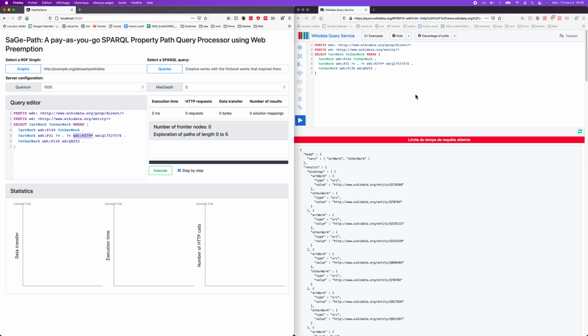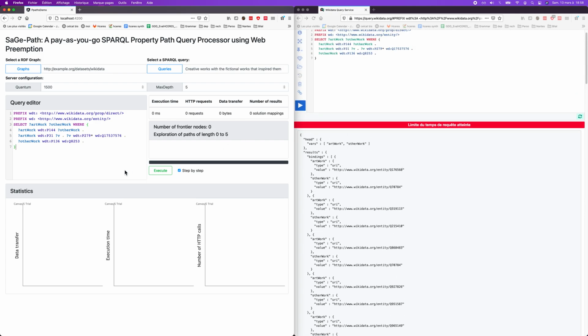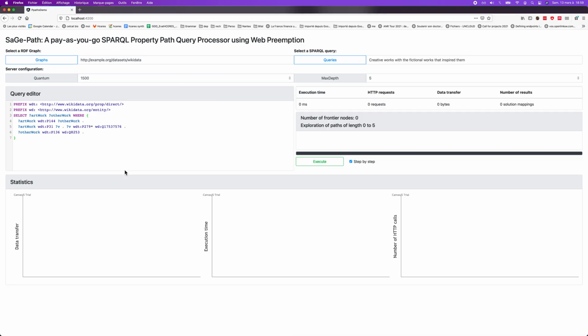And on online SPARQL endpoint, you have problem of fair use policy. So basically, public SPARQL endpoint will kill the queries after a maximum time. For example, here I executed this query on Wikidata and this query takes too much time. So the query has been killed after 60 seconds, only delivering partial results. So the problem here is now how it's possible to compute a property path query online and get complete results. That's the objective of the demonstration.